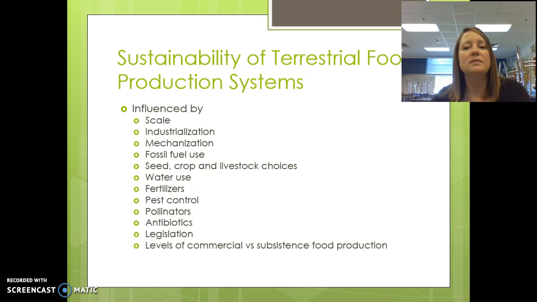Now, the sustainability of our terrestrial food production systems is influenced by multiple factors. The choices of food, what's available in terms of fertilizers, pest control, legislation, and then whether or not we are producing more food for our commercial farms or subsistence food production.